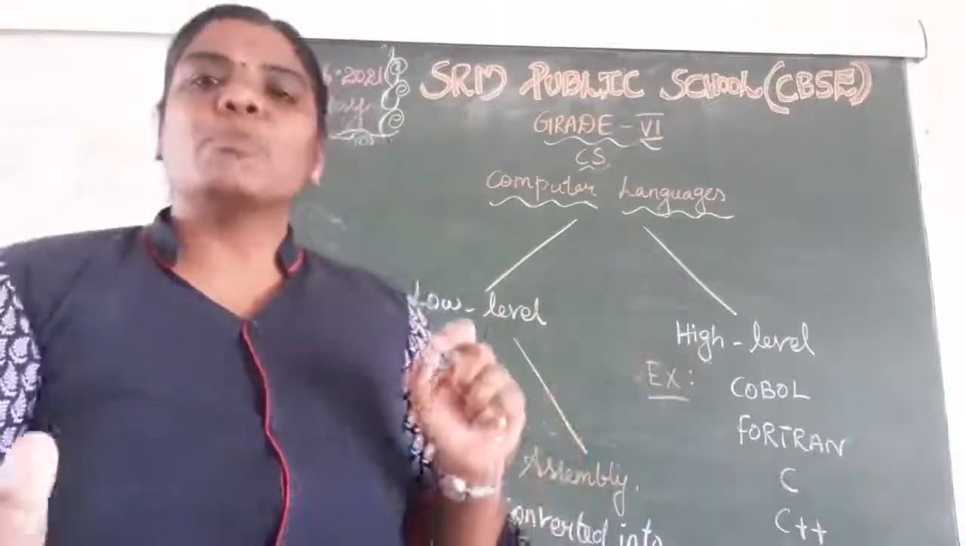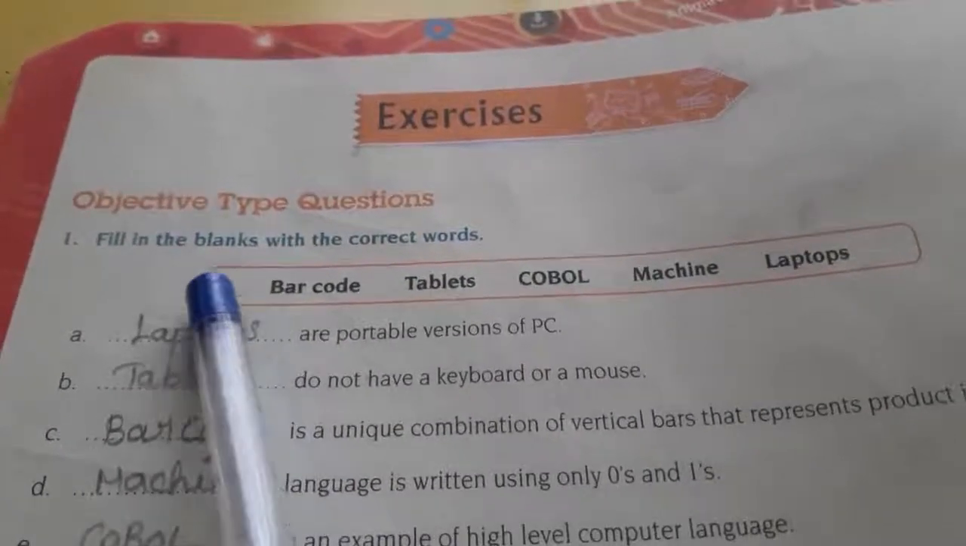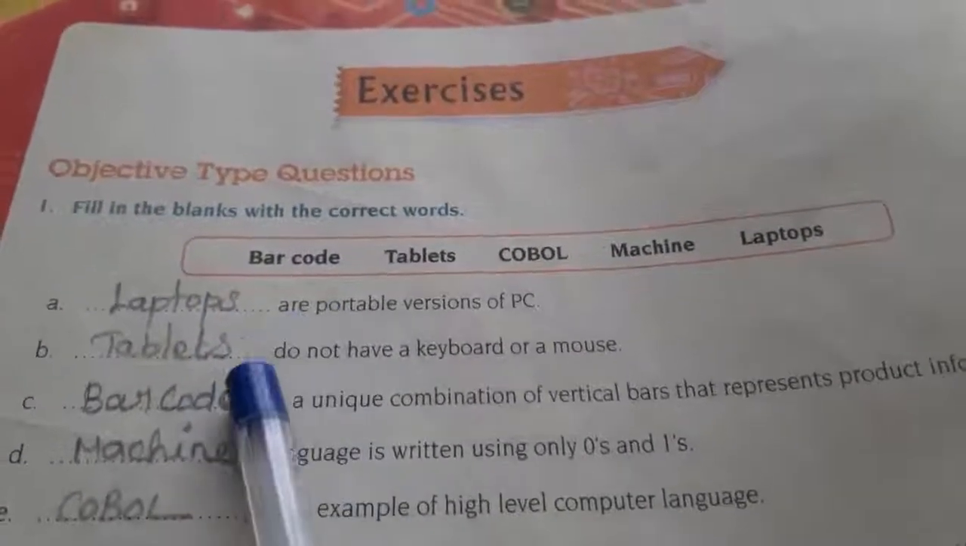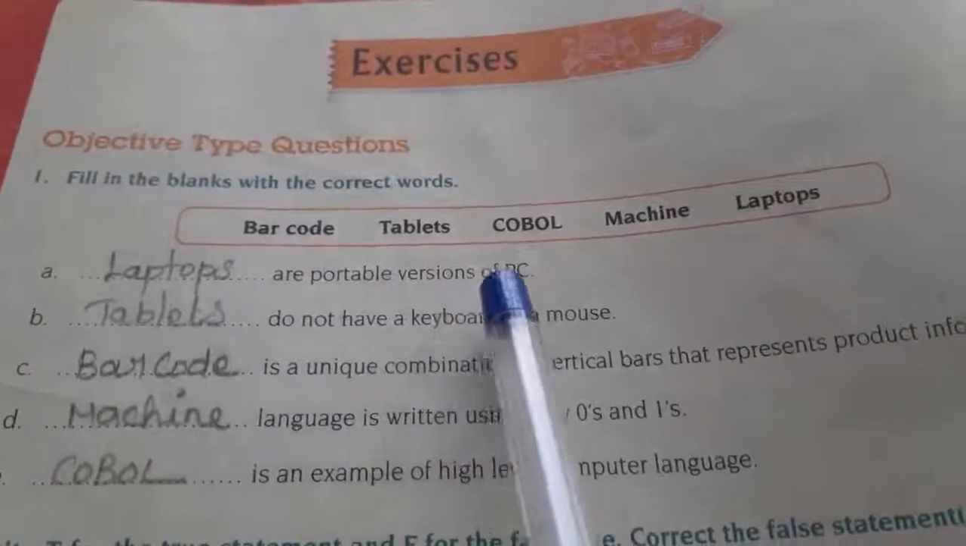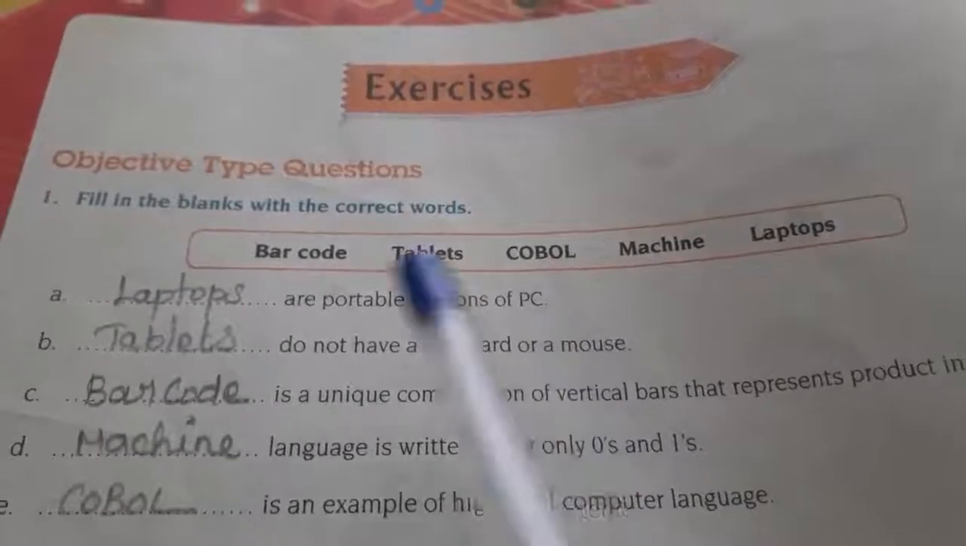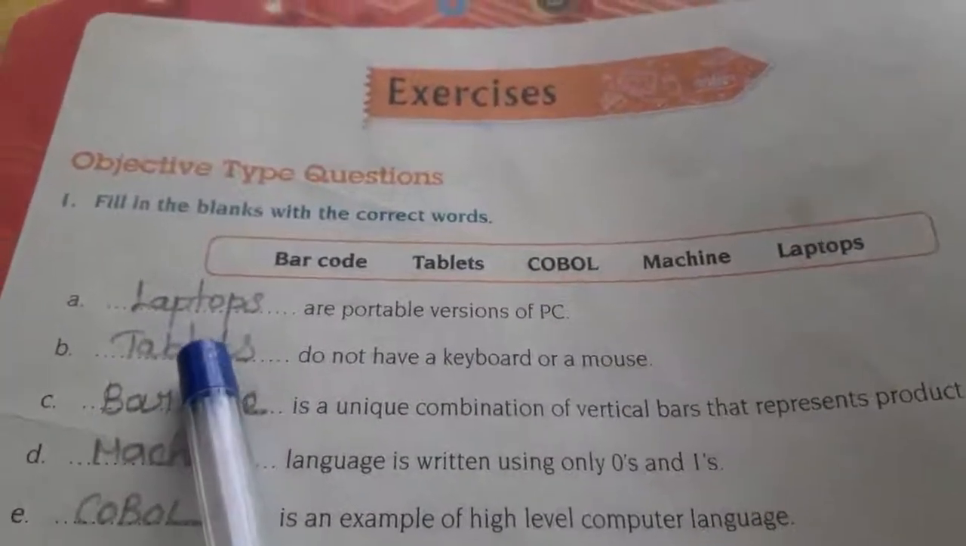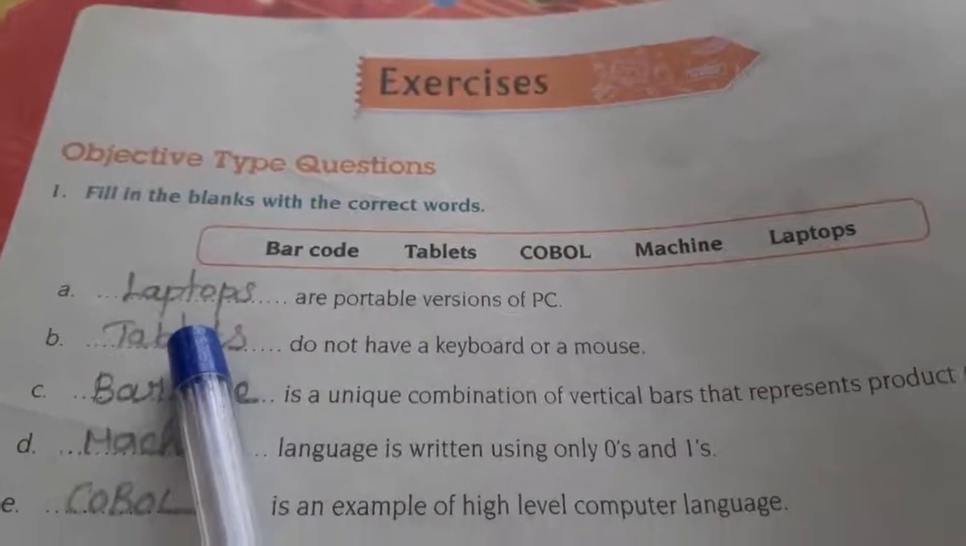Let's read the book back exercises. Look at the book. First Roman, fill in. First question, dash are portable versions of PC. PC means what? Personal computer, right? So dash are portable versions of PC. Laptops.